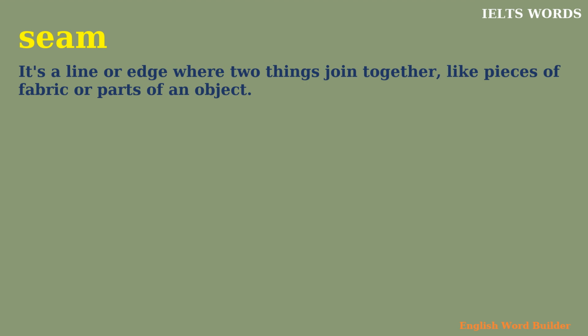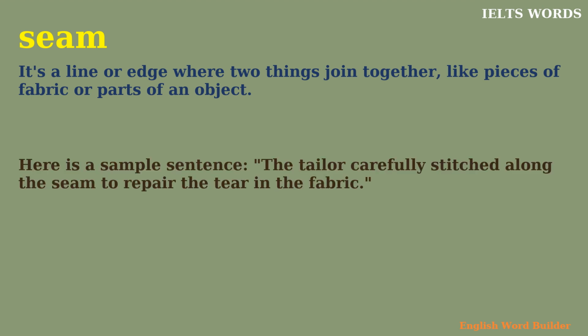Seam. It's a line or edge where two things join together, like pieces of fabric or parts of an object. Here's a sample sentence. The tailor carefully stitched along the seam to repair the tear in the fabric.